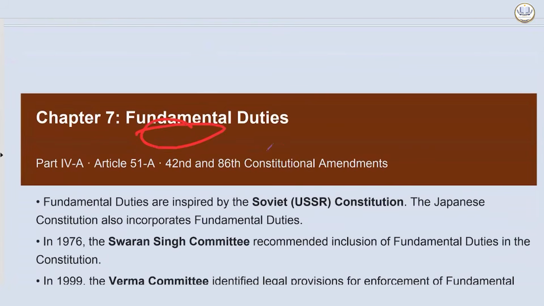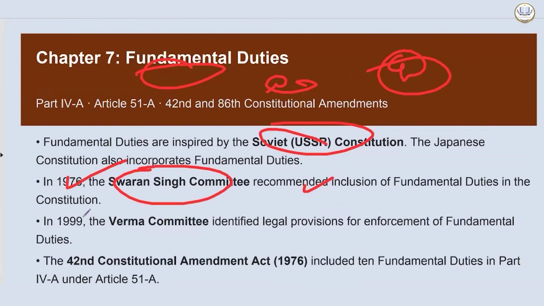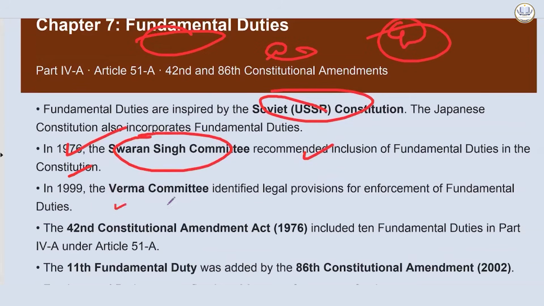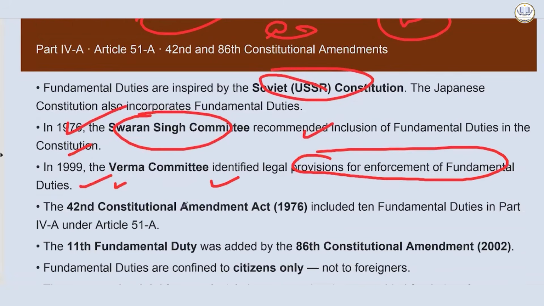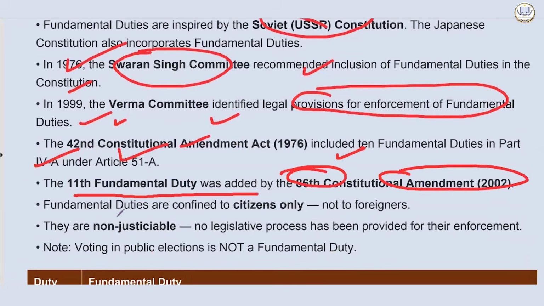Fundamental duties weren't present when the original Constitution was framed. They were inspired from the Soviet constitution, and in 1976 the Swaran Singh committee recommended inclusion of fundamental duties in the Constitution. In 1999 the Verma committee identified legal provisions for enforcement of fundamental duties. The 42nd Constitutional Amendment Act 1976 included 10 fundamental duties in Part 4A and Article 51A. The 11th fundamental duty was added by the 86th Constitutional Amendment Act 2002.